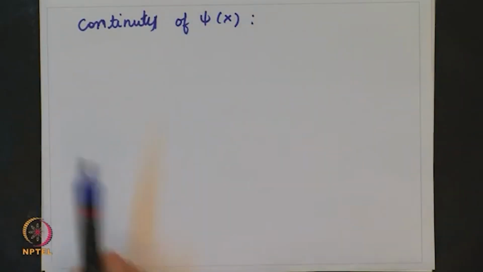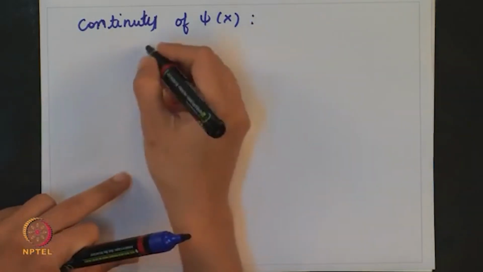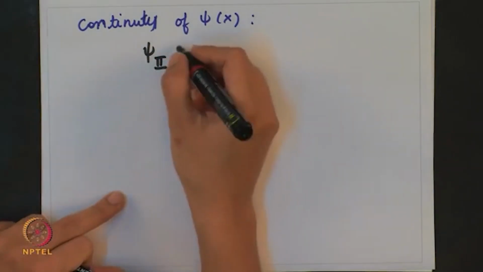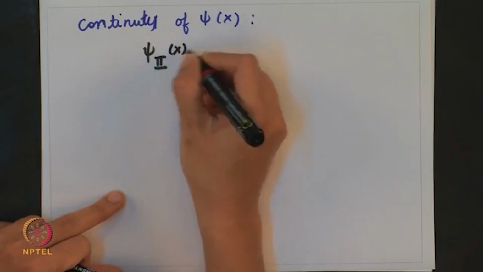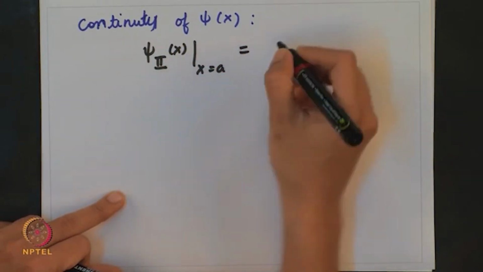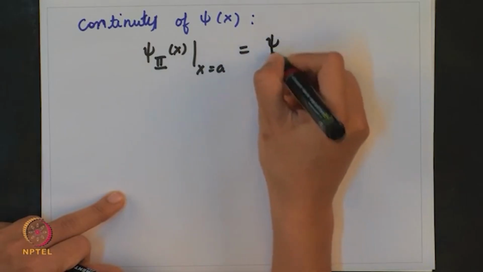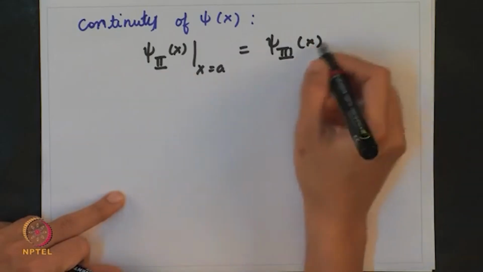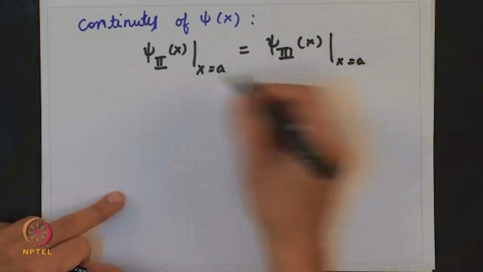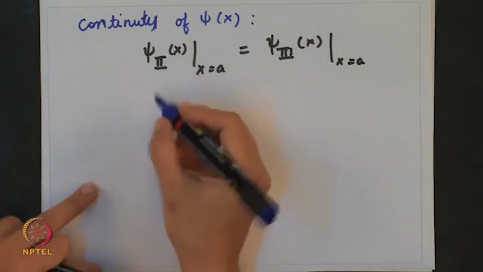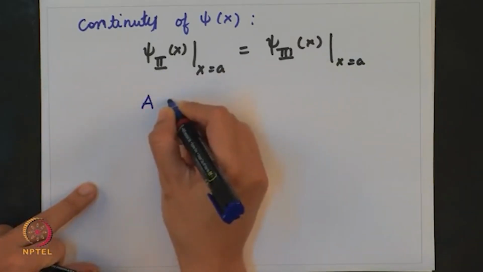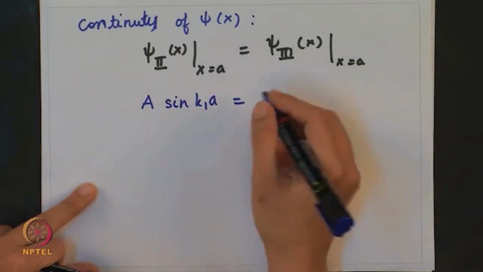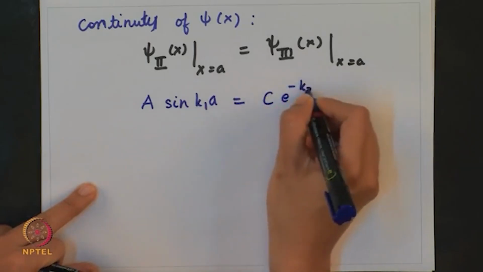From region 2 to region 3, psi of x at x is equal to a should be continuous. Using this, I obtain sin k1a is equal to C e raised to i k2a.